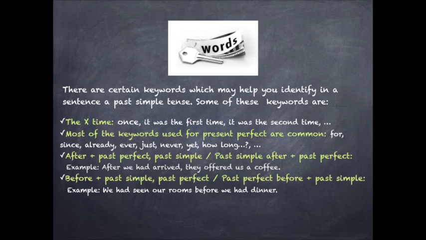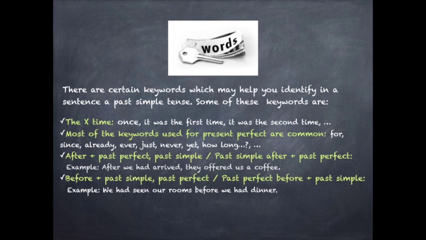However, there are two time clauses which are specific and typical for past perfect, those using before, antes, or after, después. When the sentence contains after, this time connector would be followed by a past perfect form, while the main clause would be in the past simple. Look at the example. After he had arrived, they offered us a coffee. The comma is there because we have moved the time clause to the beginning of the sentence, which is not its natural position. If the main clause starts the sentence, they offered us a coffee after we had arrived,